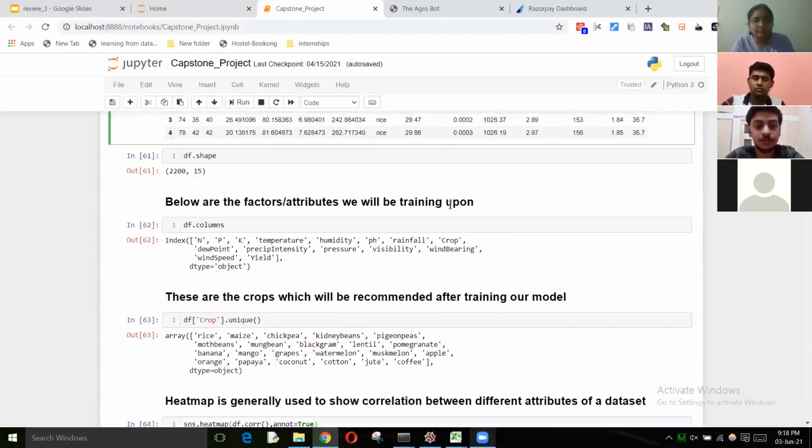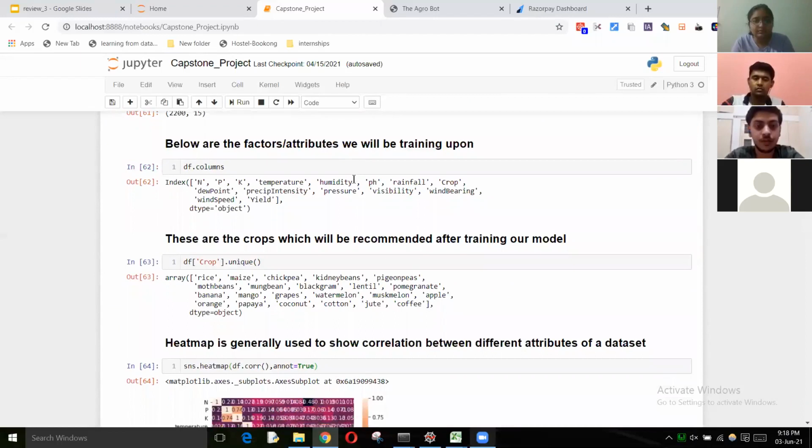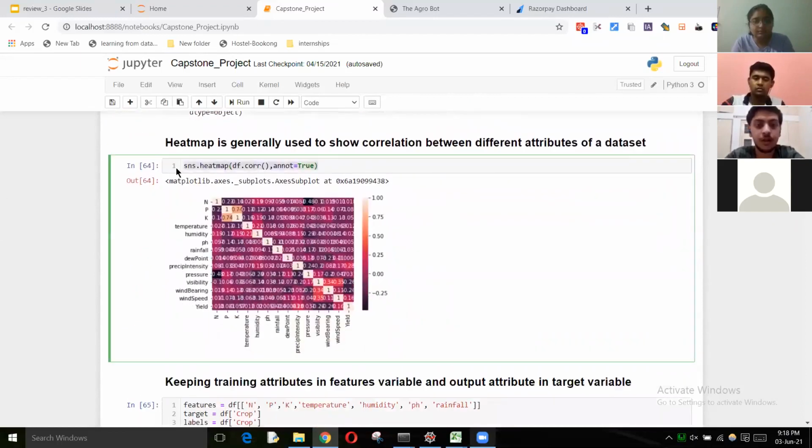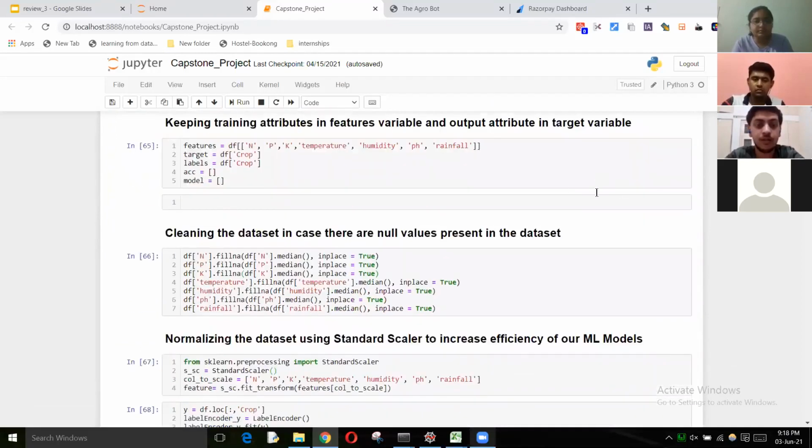Moving on, we go to the heat map. A heat map is a way of representing the correlation between the different attributes of the dataset. This is done using seaborn's heatmap function. Then we have done a bit of data analysis and data cleaning using the fillna method, where we fill the null values with the median of the specific attributes.